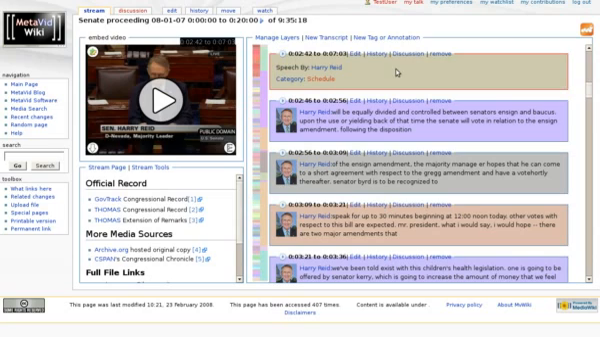And this can also happen for text transcripts too. You sort of edit them and improve the transcript layer. The more people that participate in that way will improve the archive.